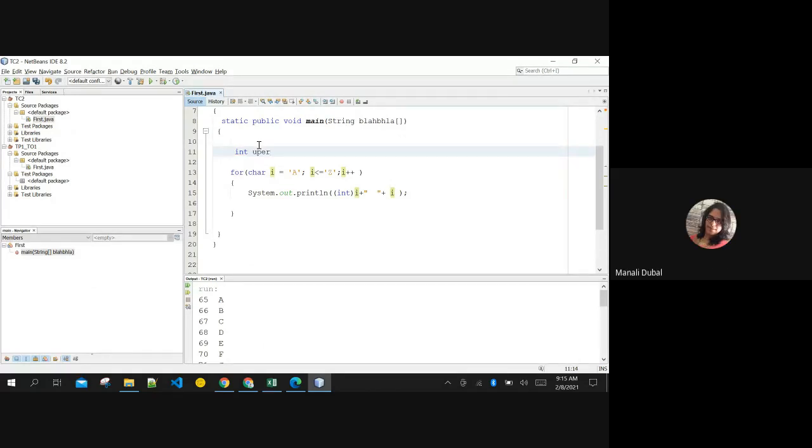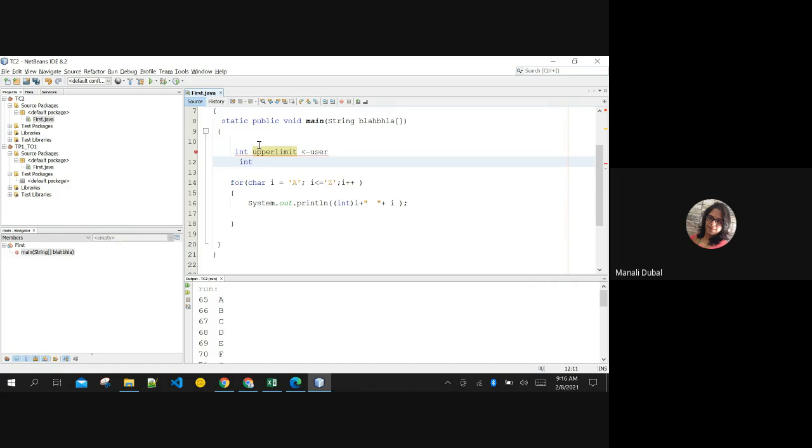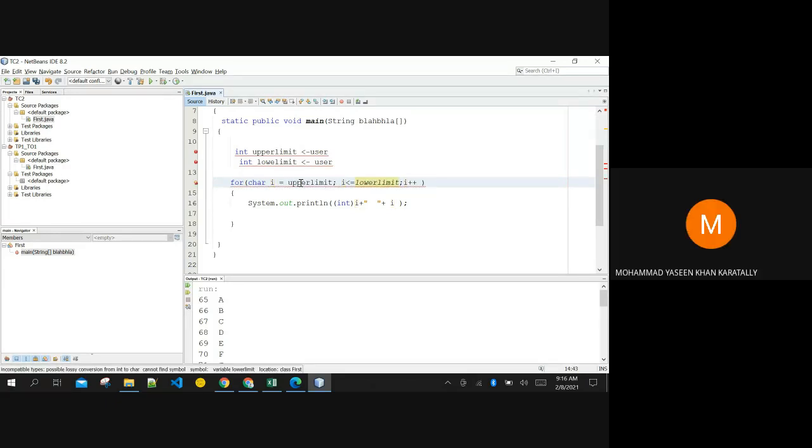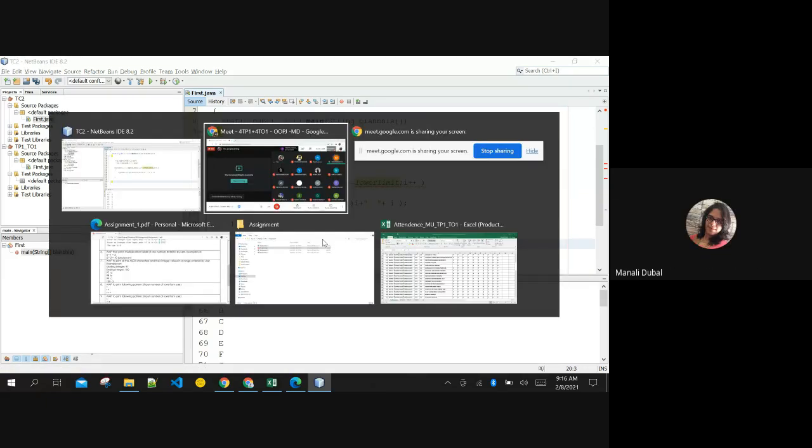So you are inputting the upper limit from the user, and another integer you will input from the user, the lower limit, right? You know how to input from the user. And then instead of using A and Z here, you will use your upper limit and your lower limit. Getting it now? Yes, ma'am. Will you try it? Yes, ma'am.